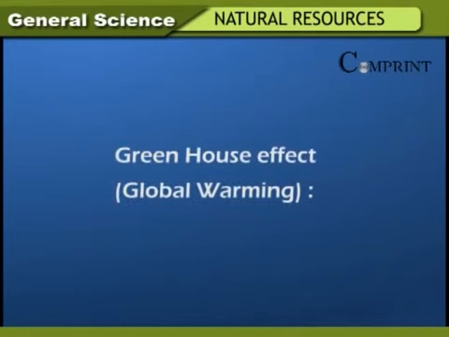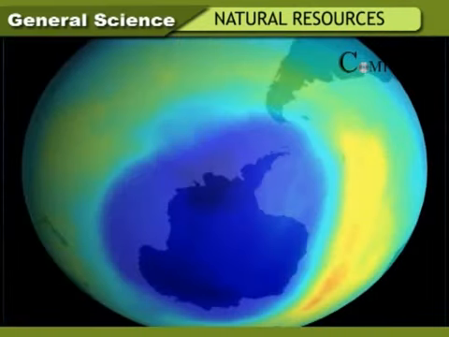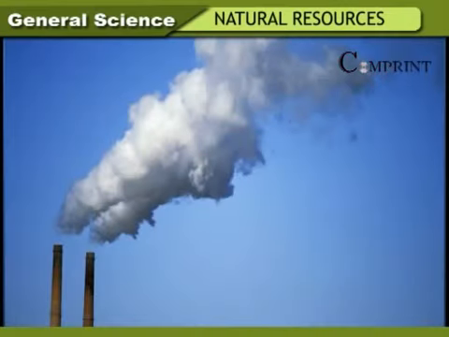Greenhouse effect. Global warming. Earth absorbs some part of the radiation from sun and emits some part of it onto the atmosphere. Gases like carbon dioxide, methane, ozone, water vapor, which are known as greenhouse gases, absorb the heat reflected by the earth. As a result, atmosphere gets heated up. As there is enormous release of gases like carbon dioxide into the atmosphere, earth is absorbing more heat of sun and it is getting heated. This is known as greenhouse effect or global warming.